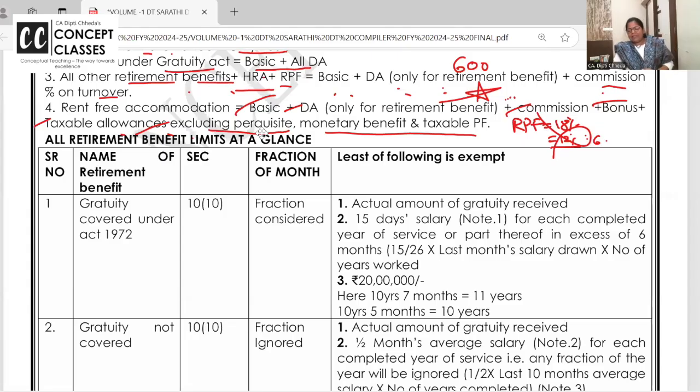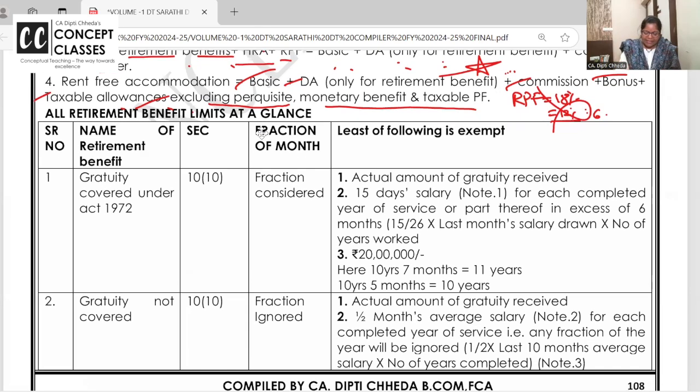Now all the retirement benefits I've given together, because it is very important to remember the limits and the fractions. Suppose you are covered under the Payment of Gratuity Act, 1972. Then what is the exemption? Actual gratuity received, and 20 lakhs government limit, this is fixed. The middle one: